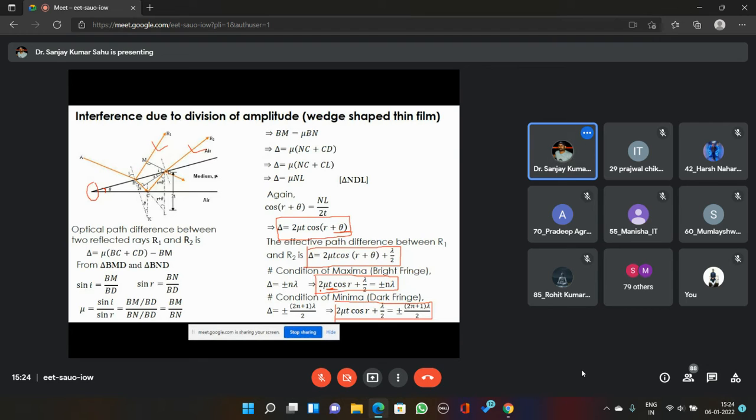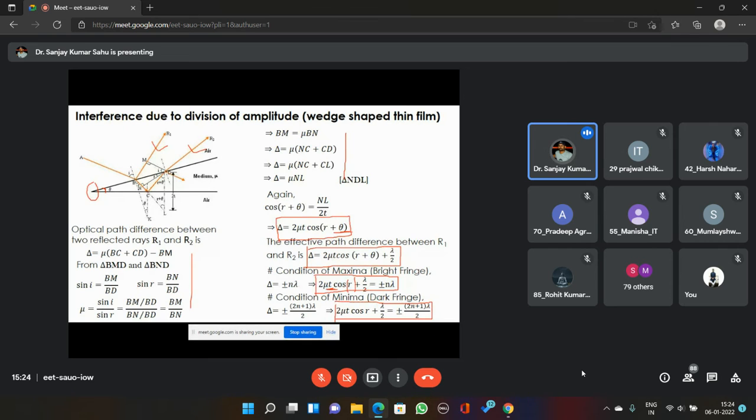Any doubt here? See, the geometry is simple, quite similar. You can do the geometry on your own at home. There is a mistake here. This should be r plus theta. I will correct that and send it to you.